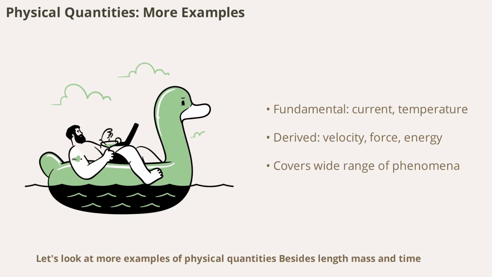Let's look at more examples of physical quantities. Besides length, mass, and time, other fundamental quantities include electric current, temperature, amount of substance, and luminous intensity. Derived quantities, such as velocity, force, and energy, are built from these basics. Recognizing these helps you understand the wide range of phenomena physics can describe.